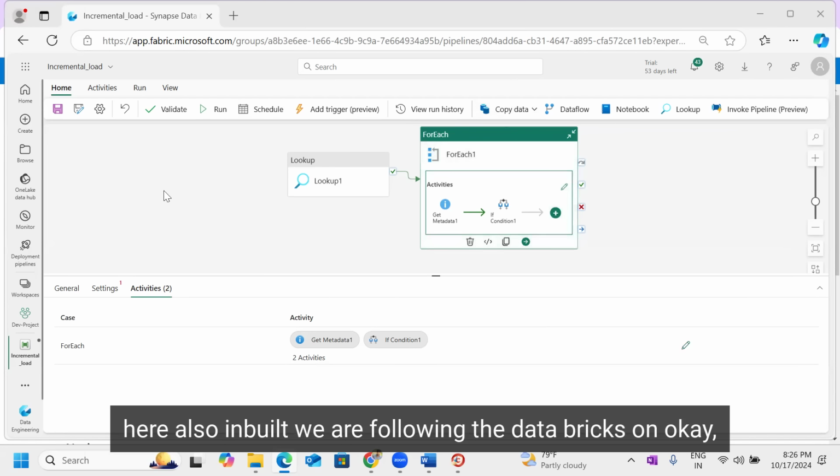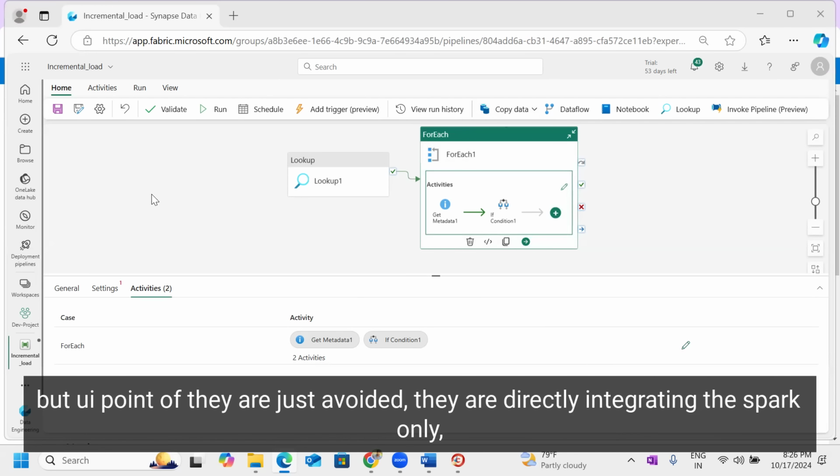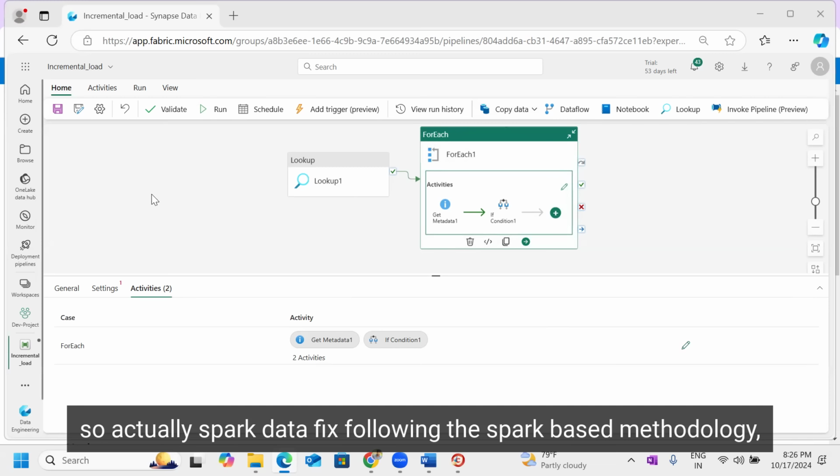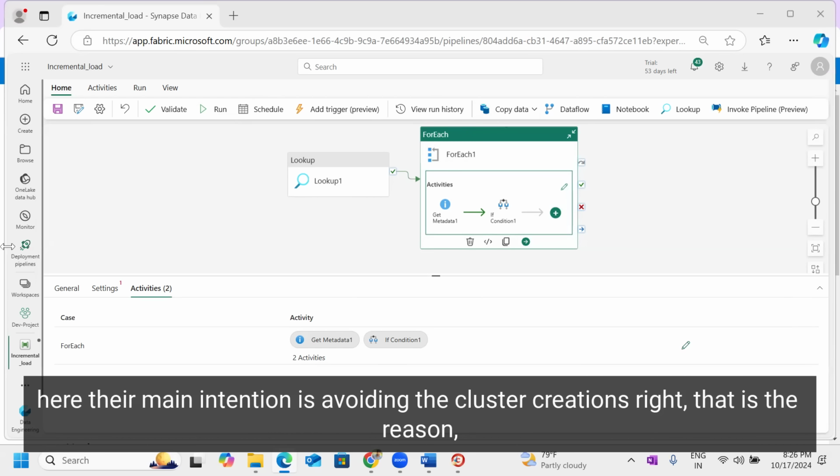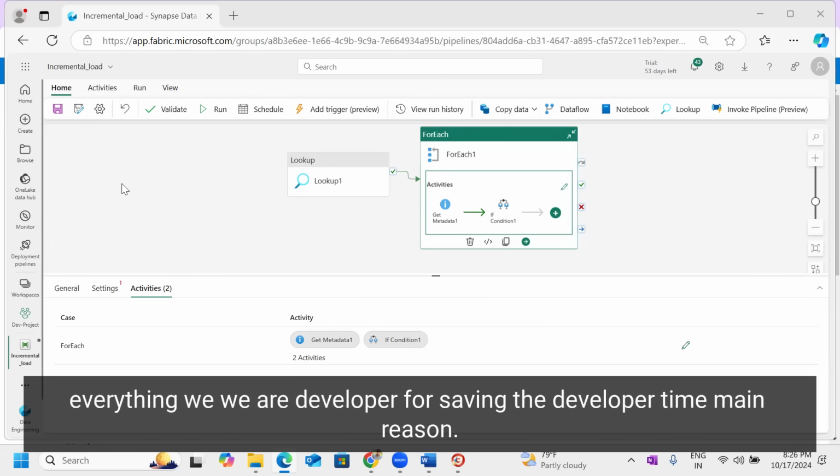Here also, inbuilt, we are following Databricks only. But from a UI point of view, they have avoided it. They are directly integrating Spark only. Their main intention is avoiding the cluster creations. That is the reason: everything is for saving developer time. Main reason.